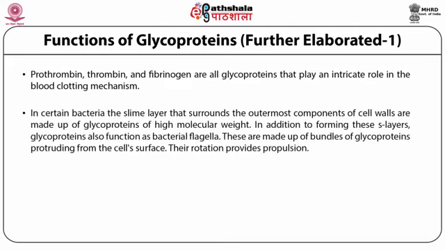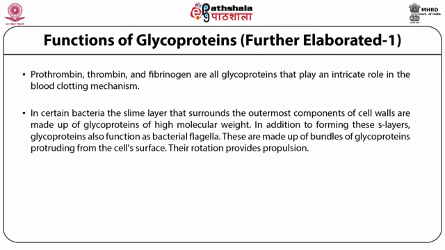In certain bacteria, the similar layer that surrounds the outermost component of cell walls is made up of glycoproteins of high molecular weight. In addition to forming these S layers, glycoproteins also function as bacterial flagella. These are made up of bundles of glycoproteins protruding from the cell surface.